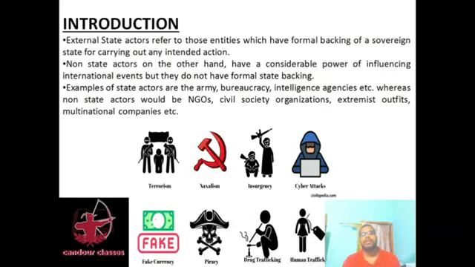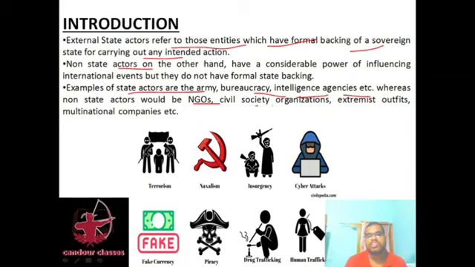In the introduction, we'll talk about external state actors, which refer to those entities which have the formal backing of a sovereign state for carrying out any intended actions. Here we have mentioned state actors such as the army, bureaucracy, intelligence agencies, etc. The non-state actors, on the other hand, have considerable power of influencing international events, but they do not have formal state backing. So who are non-state actors?